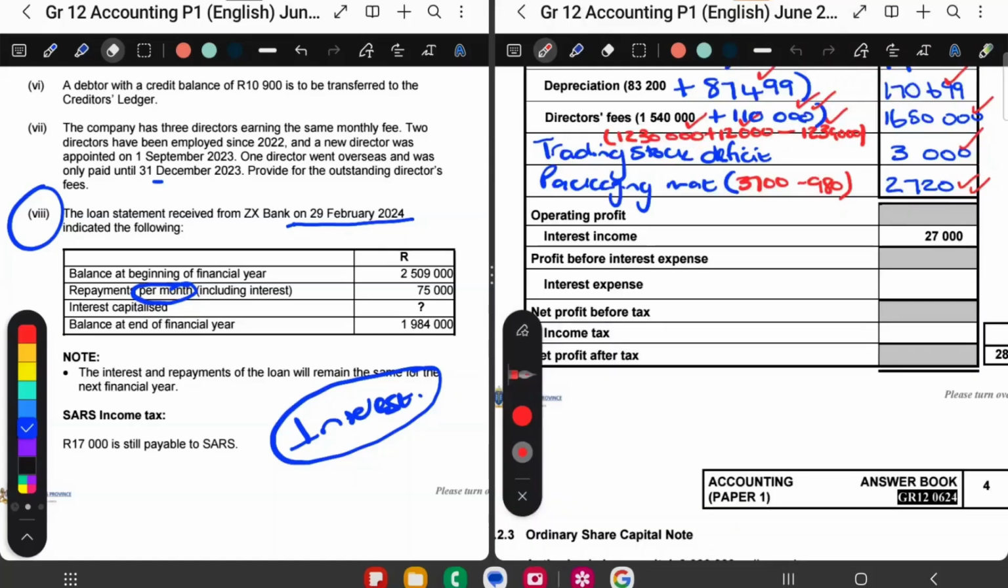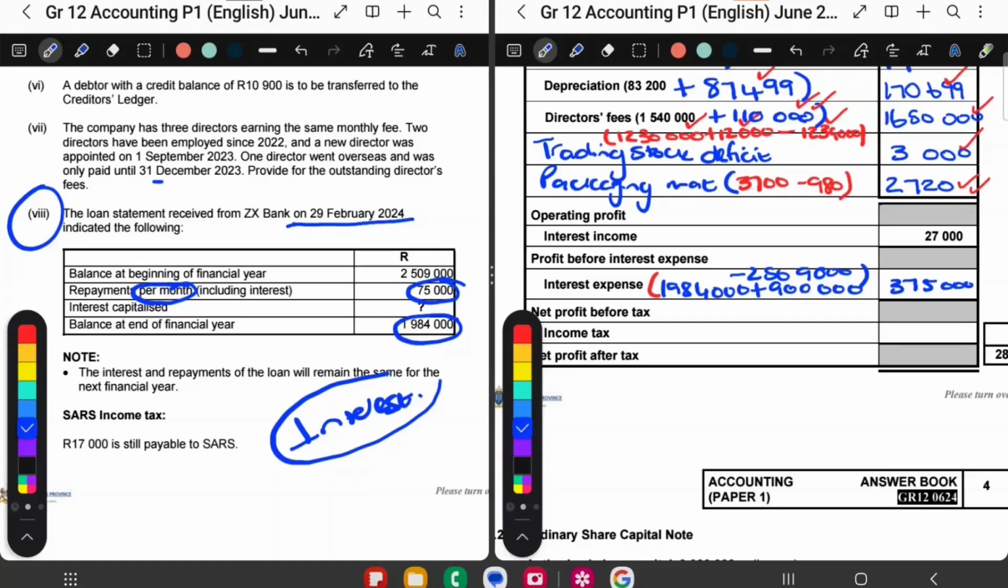So here by interest, we can write all our notes down. So we say this balance at the end, yes. So we can write 1,984,000. Then plus the repayments, not for the month, for the year, that's 900,000. And then minus the balance at the beginning, which was that. So that's how I worked it out. And then I got the answer there to be 375,000. And then I must just remember interest expense is in a bracket.